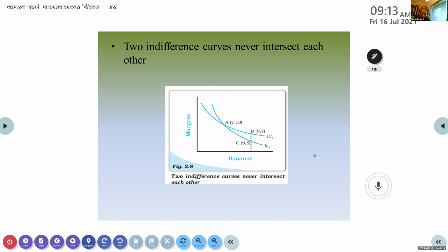An indifference curve shows a combination of two goods that gives a consumer equal satisfaction and utility, thereby making the consumer indifferent.